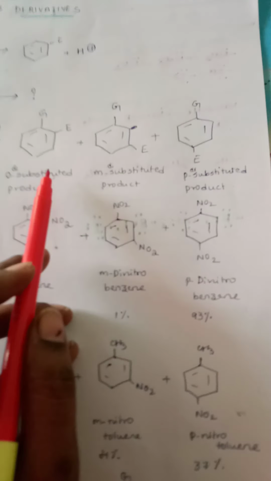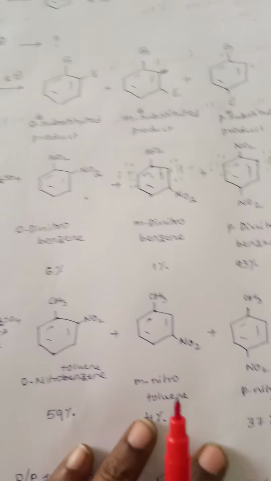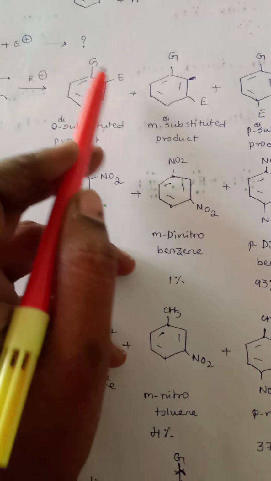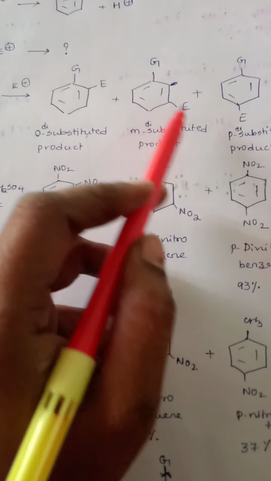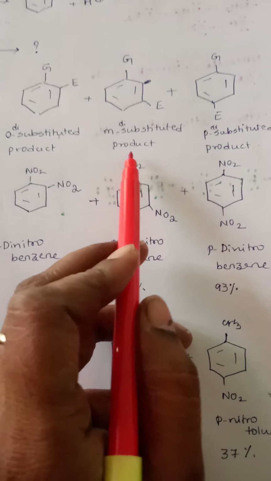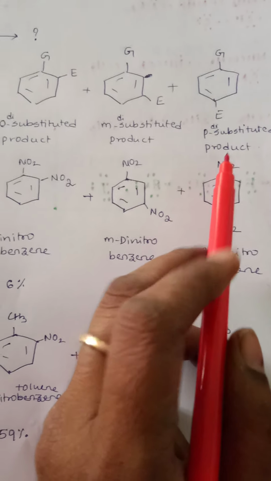So you may get a mixture of ortho, meta and para substituted derivatives. Why am I calling them disubstituted? Because two substitutions, mono has now been converted to a disubstituted derivative. So that's why I am representing them as ortho disubstituted, meta disubstituted and para disubstituted products, right?